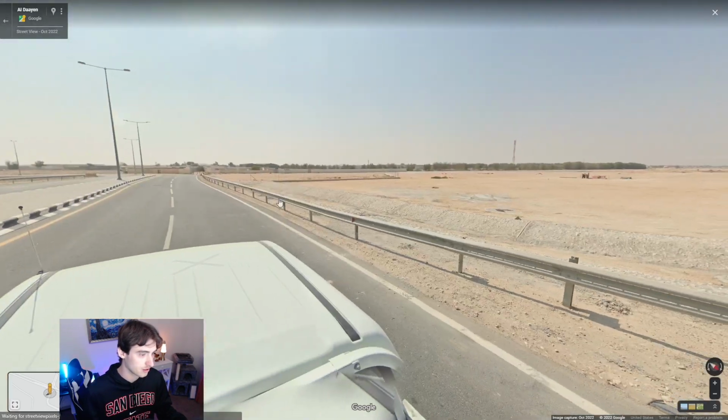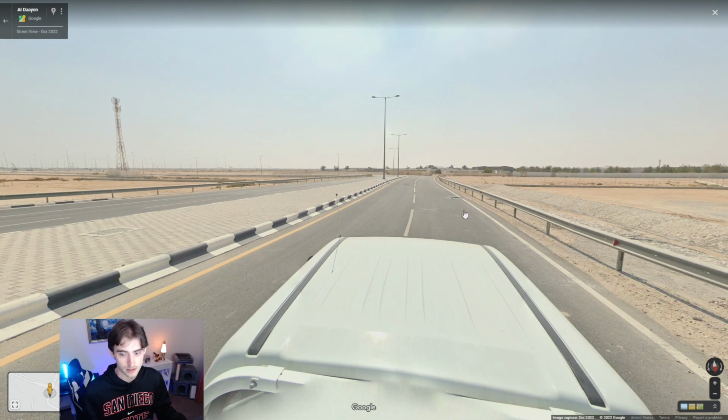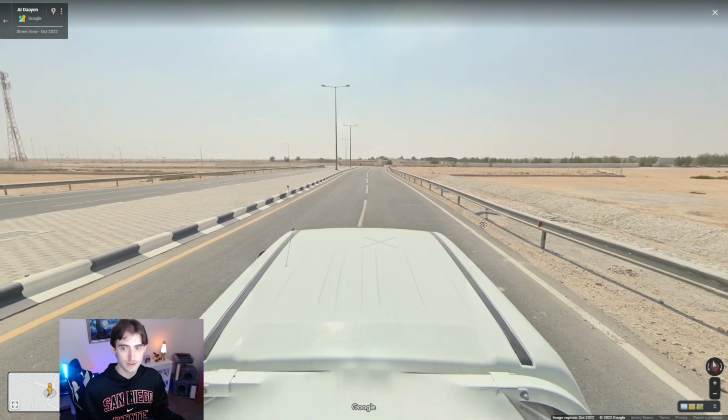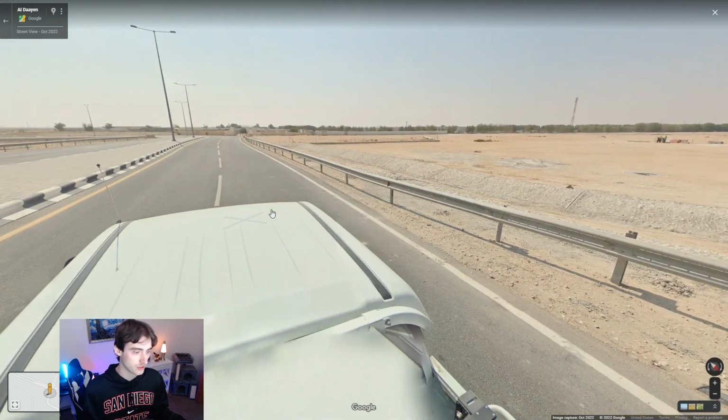And here we are in Qatar, really the only place in the Middle East that you're going to see this. So if you have this type of environment, well, you're going to be in Qatar. Well, as long as you have this truck, of course.